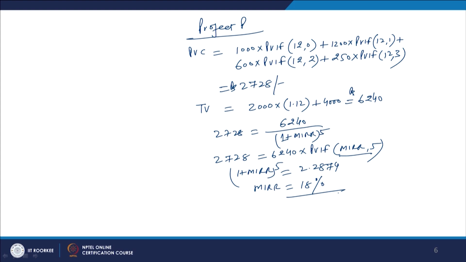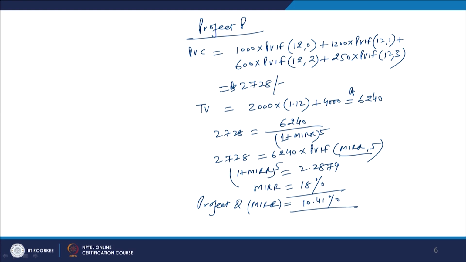Similarly, you can calculate the modified internal rate of return for the second project also. So, for project P it is 18%, and for project Q, if you calculate the MIRR, it comes up as 10.41%. I am not solving it, you can solve it yourself.